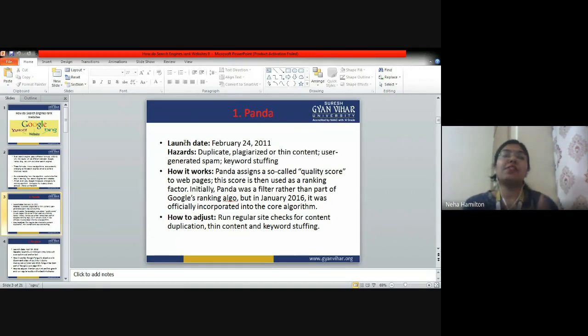Panda gives a quality score to your website on the basis of the quality of its content. If most of the content in your website is copied and pasted, then the quality score given to you is very low. That puts down your ranking and decreases your chances of coming on the first page of the search engine result page in response to a particular keyword.